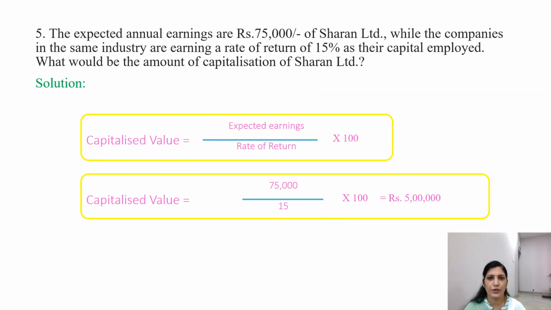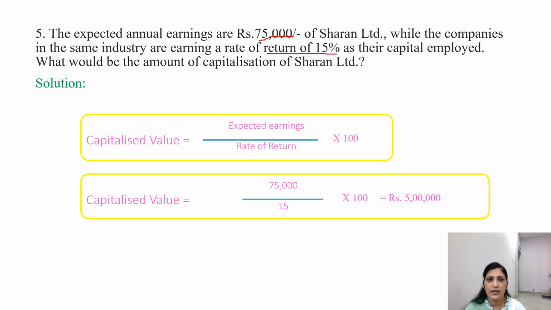We'll go for one more problem. This is also the same. We are going to find the capitalized value. The expected annual earnings are 75,000 of Sharon Limited, while the companies in the same industries are earning a rate of return of 15% on their capital employed. What would be the amount of capitalization of Sharon Limited? Okay, same thing. What are we given? We have been given the expected earnings, that is 75,000. The rate of return is given, that is 15%.